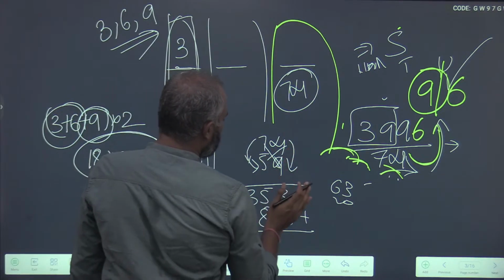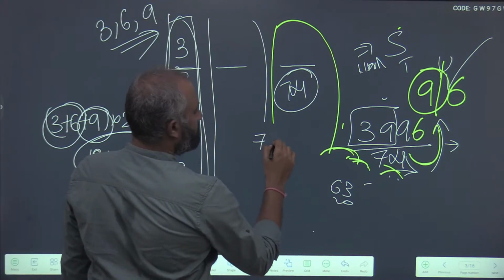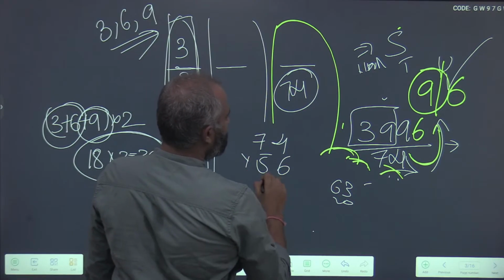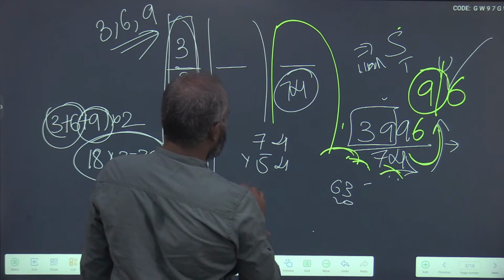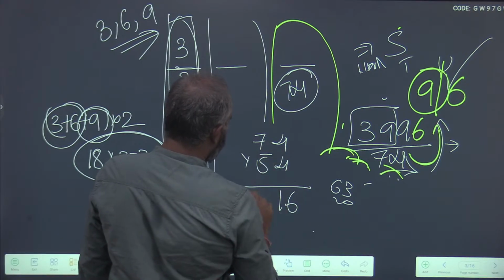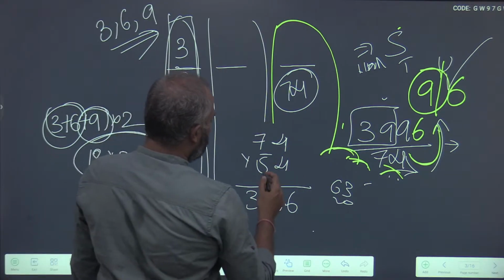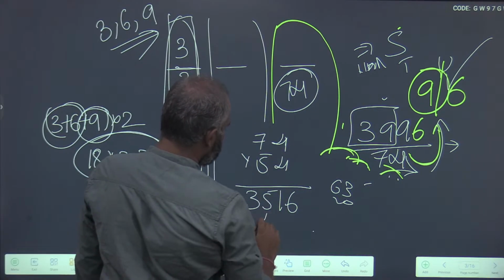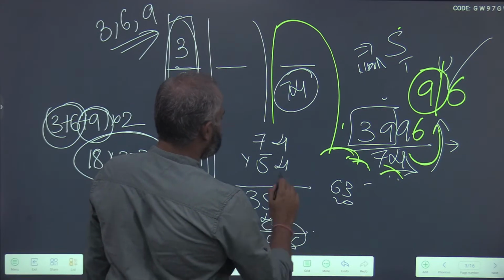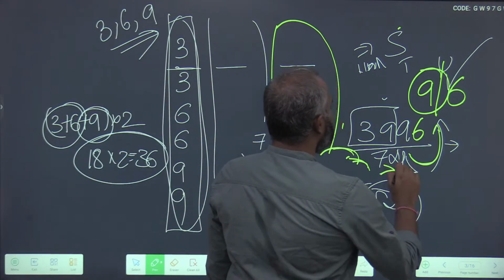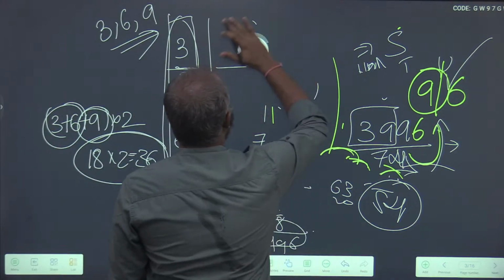So take a lesser number, 74 into 54. 4 4s are 16, 7 5s are 35. Next, 7 4s are 28 plus 20, which is 48, 6, 9, 9 and 3996. So it is 54. Okay, so it is divisible by 74. You could either verify it this way or,